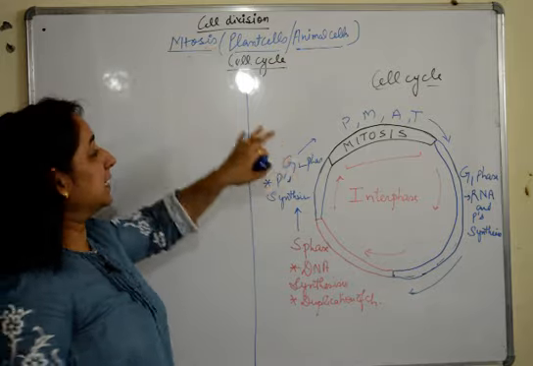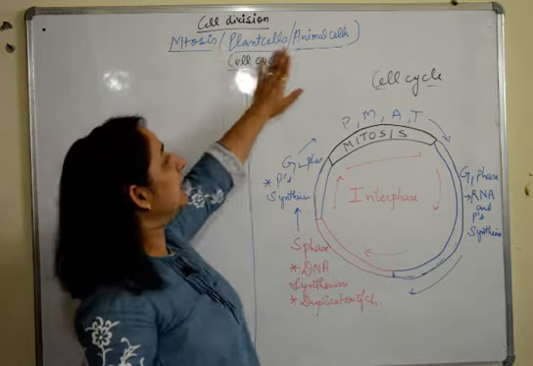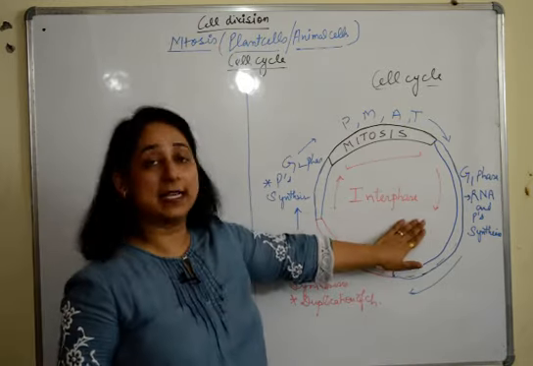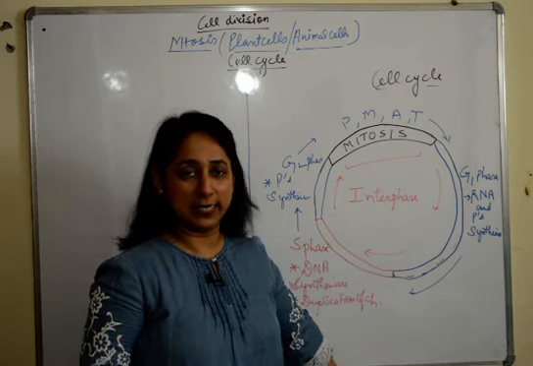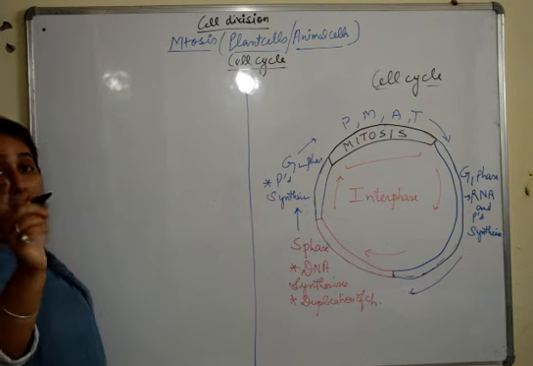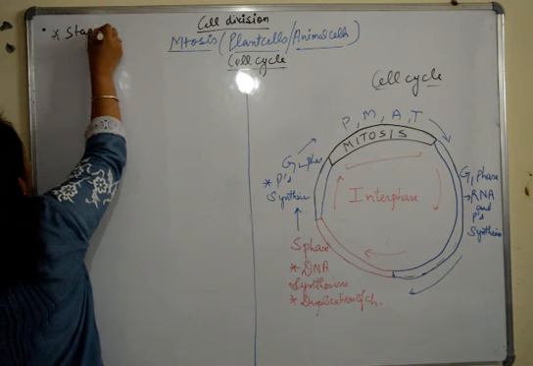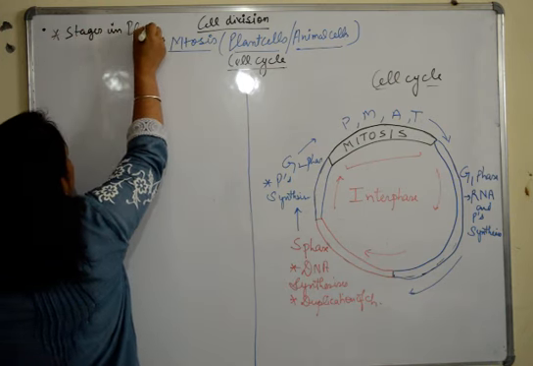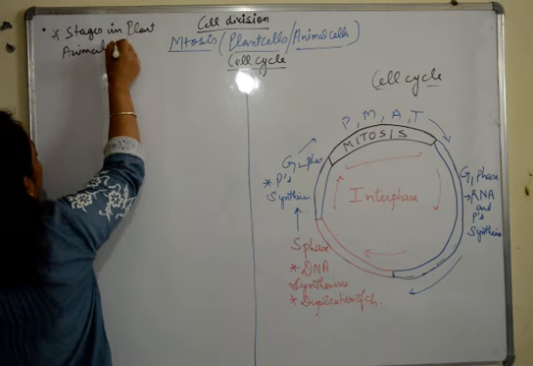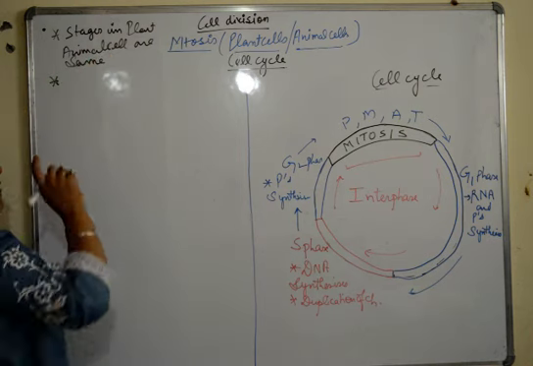So we'll be discussing two things in the video in detail. First, we'll talk about the difference in plant and animal cells when we talk about mitosis, and second, we'll be discussing the cell cycle. I'll be explaining the cell cycle. Starting with the differences, first of all, the stages in plant and animal cells are the same, meaning the process is the same. We'll just talk about the differences.